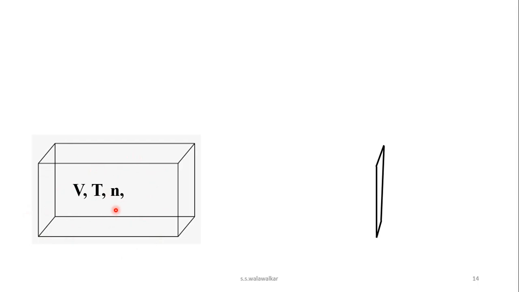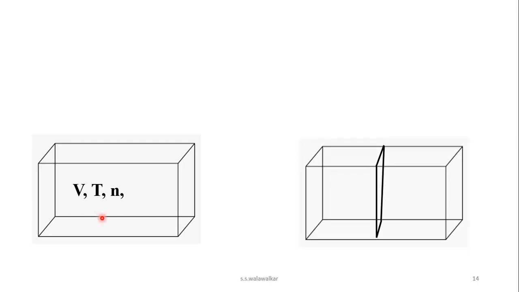Now if you make a partition in this container in such a way that the volume becomes half, that is, the subsystems are made here, and each part of this container has half the volume. The number of moles also becomes half, but the temperature remains as it is. This part also has half the volume, the number of moles becomes half, but the temperature does not become half.